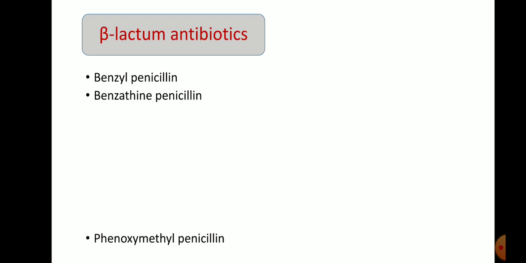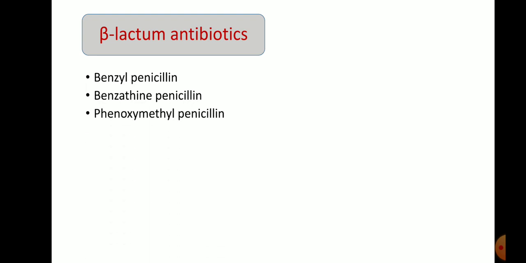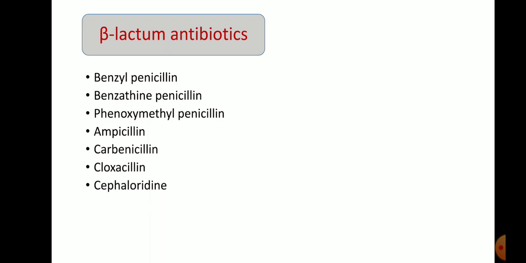Examples of beta lactam antibiotics are benzyl penicillin, benzathine penicillin, phenoxymethyl penicillin, ampicillin, carbenicillin, flucloxacillin, and cephaloridine. These are all in the cephalosporin group.